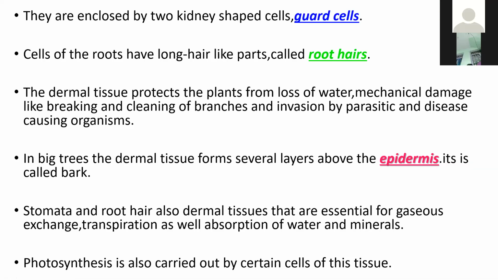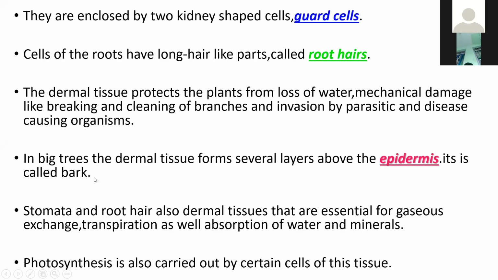It protects the plant from mechanical shocks, mechanical breakings, parasites and disease-causing microorganisms.